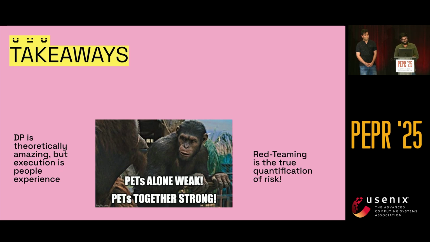And finally, layered privacy is the way forward. Don't rely on a single protection mechanism. PII identification, proper privacy units, auxiliary information attacks, MIA, canary insertion: treat these as complementary layers, not alternatives. Because here's the thing, PETs alone are weak, but PETs together are strong.